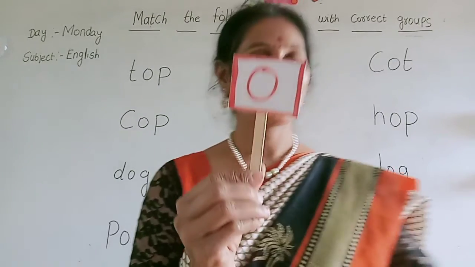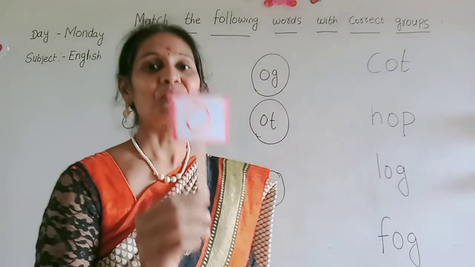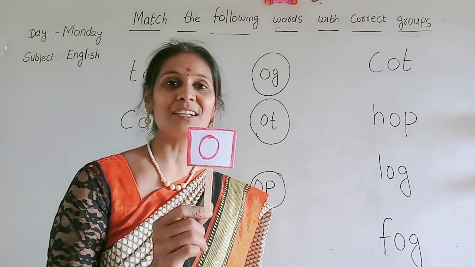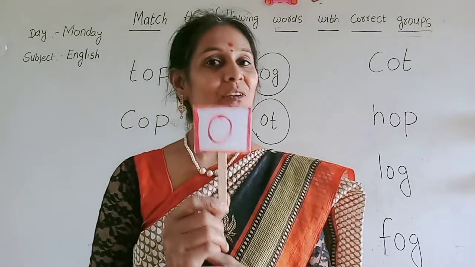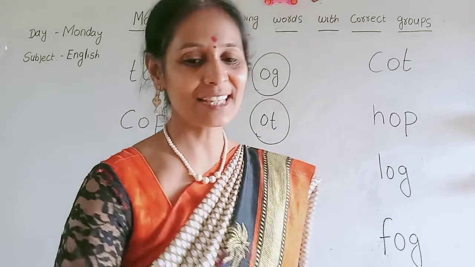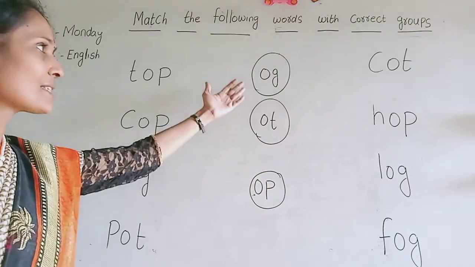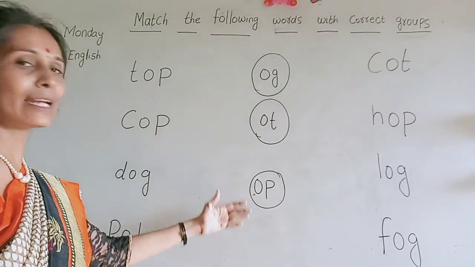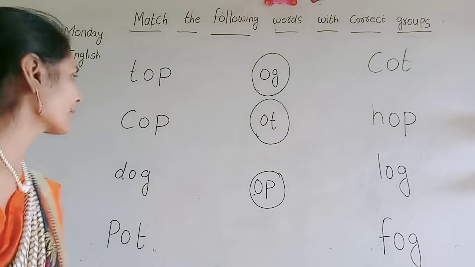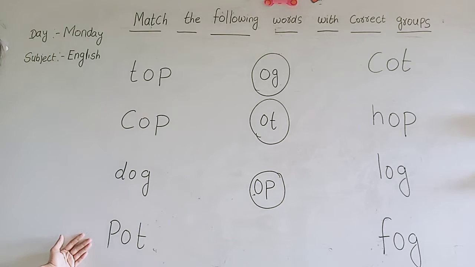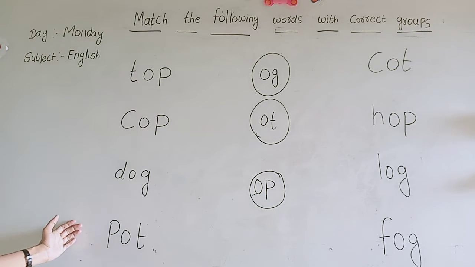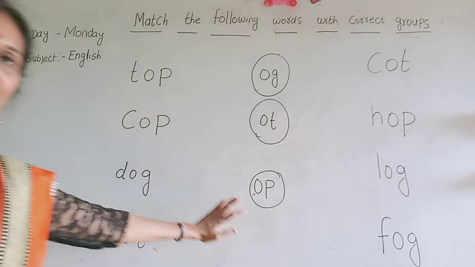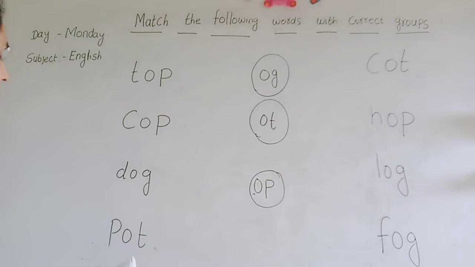Yes, O vowel words. Dear kids, today you are going to learn O vowel words. Let's see. Here Miss had written some of the groups: OG, OT and OP. What you have to do is, beta, here Miss had written some words also. You have to match the correct words according to this group. Okay?